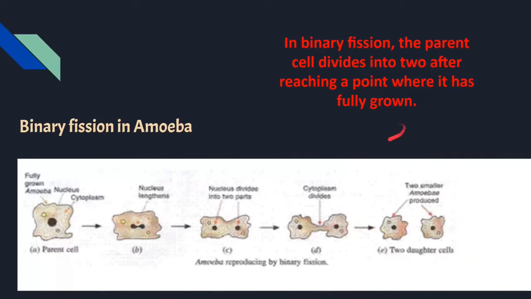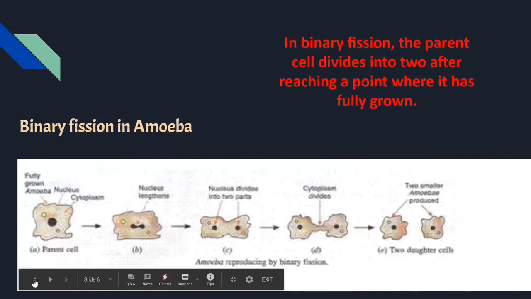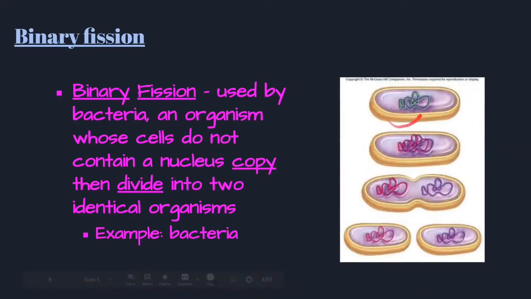So here, this involves the chromatic material over here, which you guys can see, right? Slowly, as it reaches into the stage of reproduction, the chromatic material gets divided. And as the chromatic material gets divided, slowly the nucleus, the cytoplasm, and the entire organism as a whole starts dividing. After this is done, you obtain 2 new daughter cells.